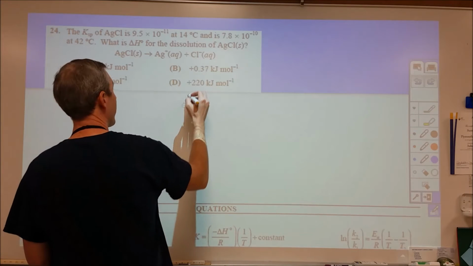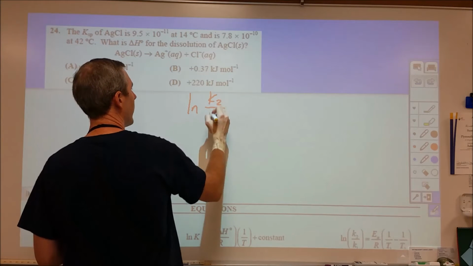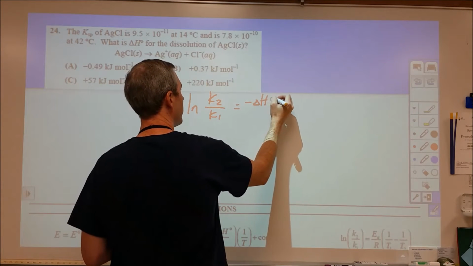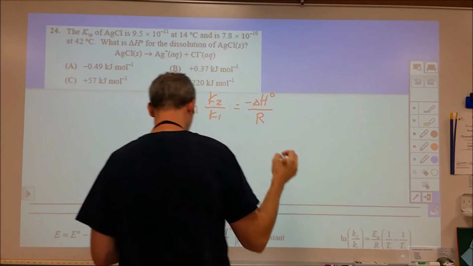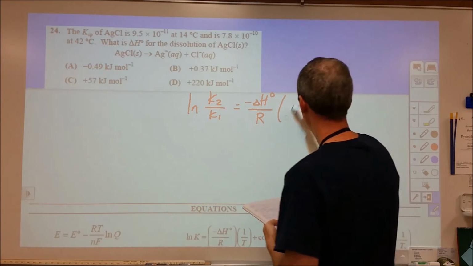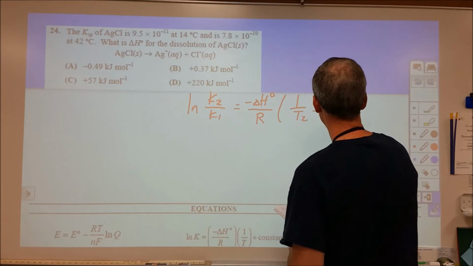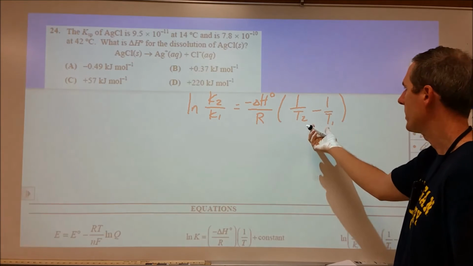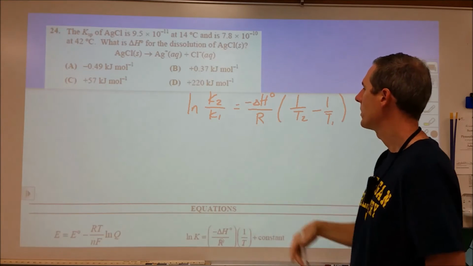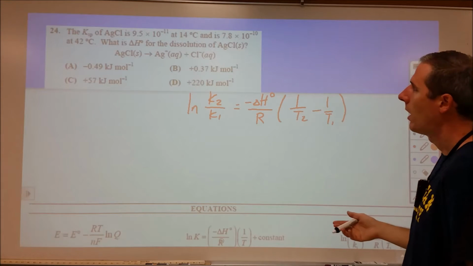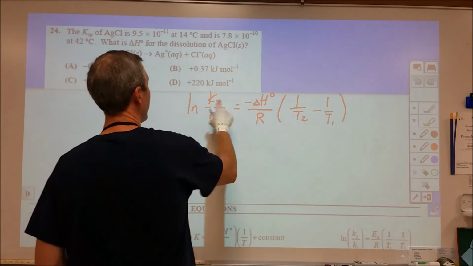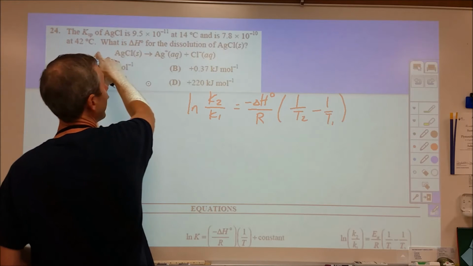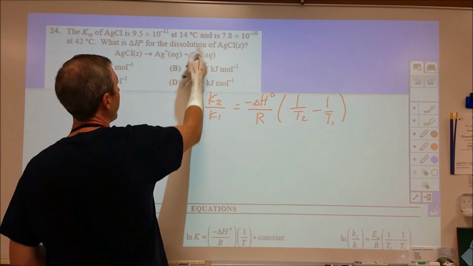But what we're looking for here is the equation natural log of K2 over K1, and these are equilibrium constants, is equal to negative delta H over R, times 1 over T2 minus 1 over T1. If you reverse these, that's essentially creating the same number but opposite in direction, so that's going to cancel out the negative sign. That's just how I write that. And then we can go ahead and plug in. I know both equilibrium constants in this problem.